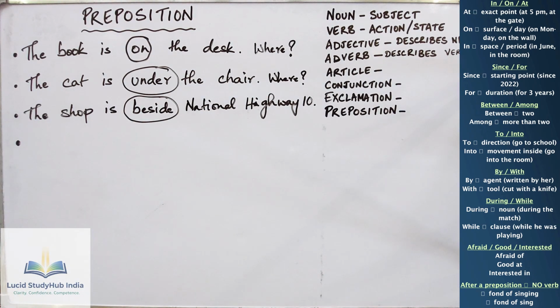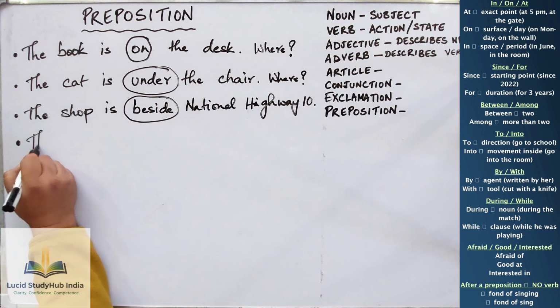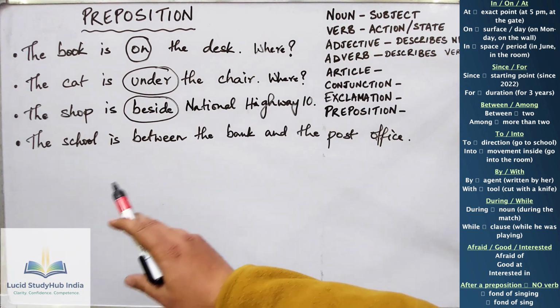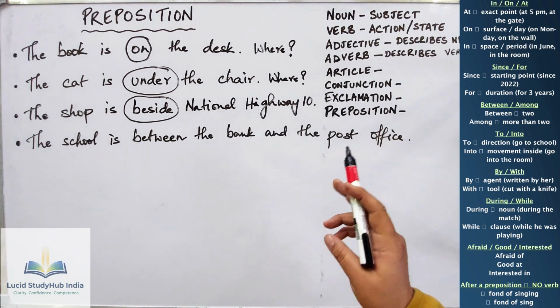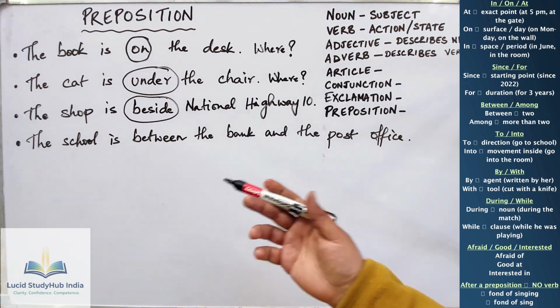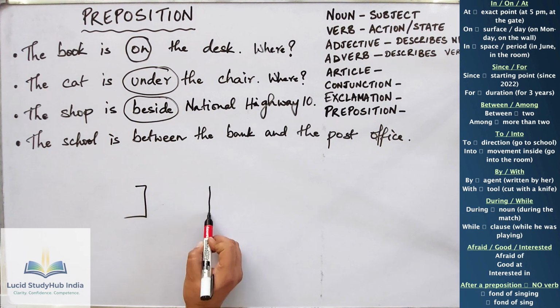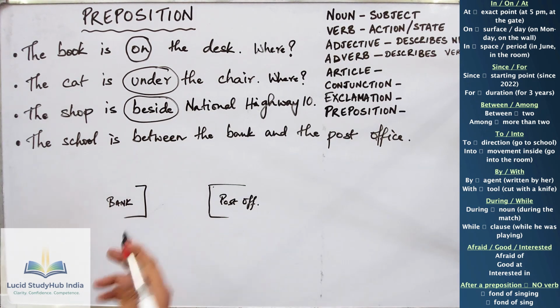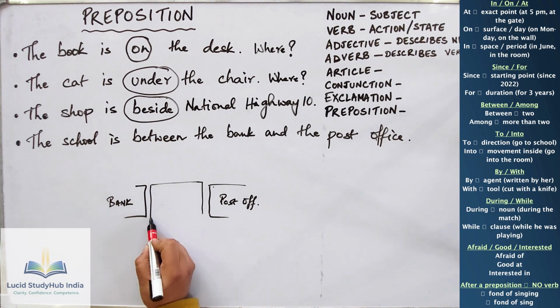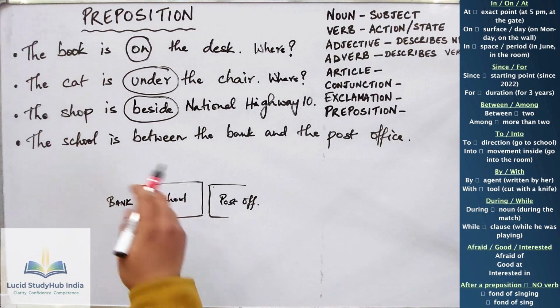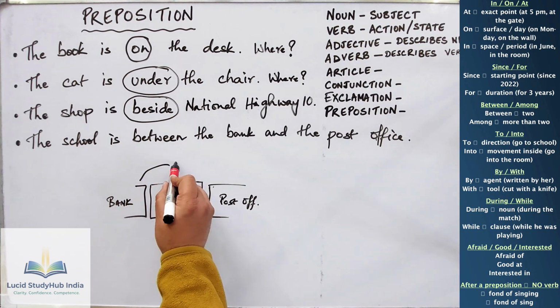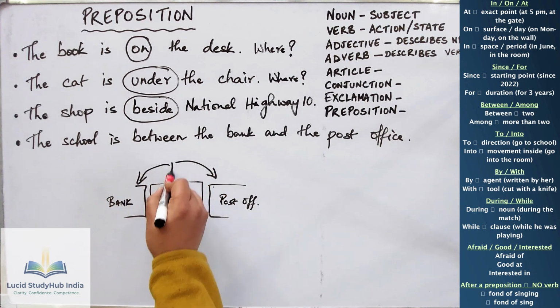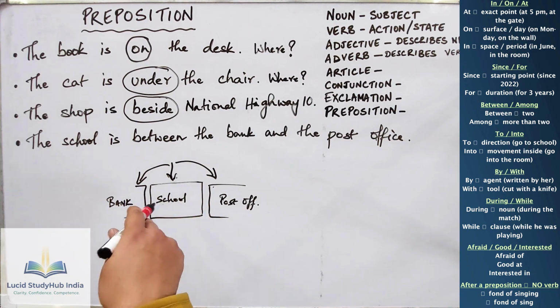There are more examples. This is important, so I want to give you time to understand. The school is between the bank and the post office. So there's a bank and a post office here, and the school is in between.